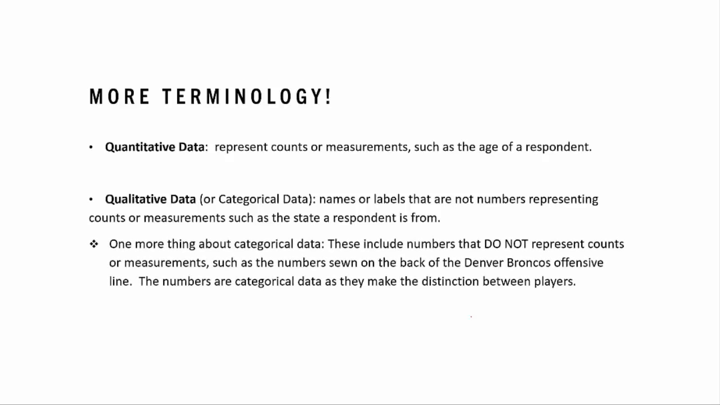One more thing about categorical data. These include numbers that do not represent counts or measurements, such as the numbers shown on the back of the Denver Broncos offensive line, right? The numbers are mostly meaningless. Like, it doesn't matter if someone's 53 versus 56. That's just a way to identify them, for the refs to identify them. The numbers are categorical data as they make the distinction between the players. So otherwise they don't serve a purpose.